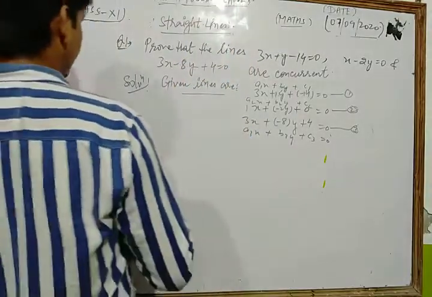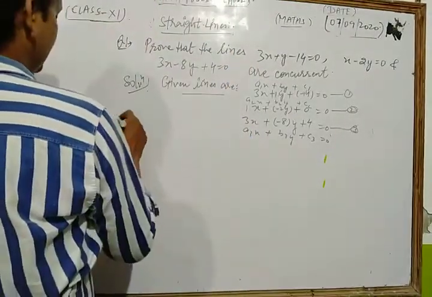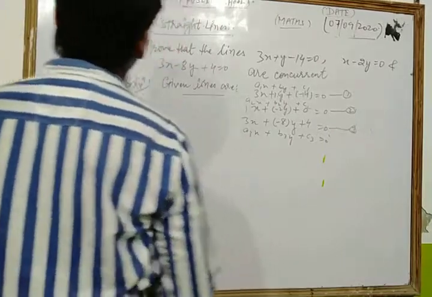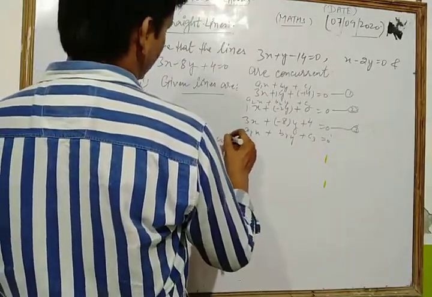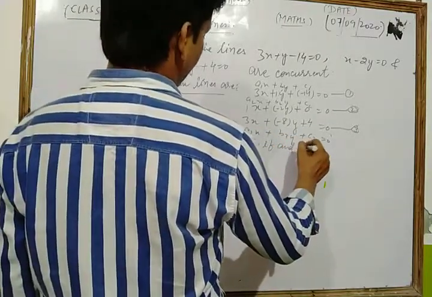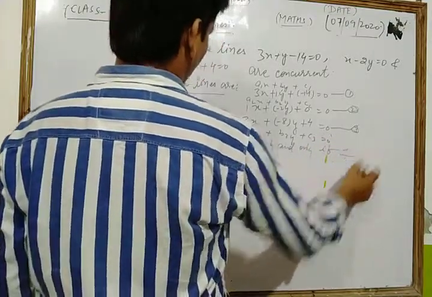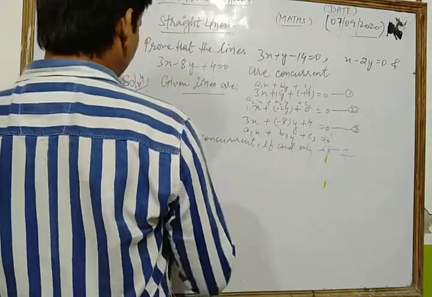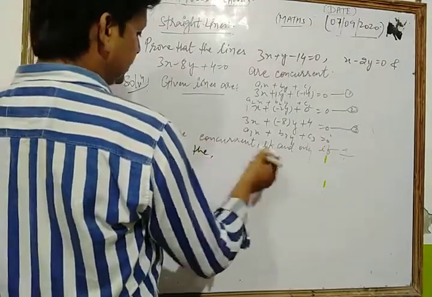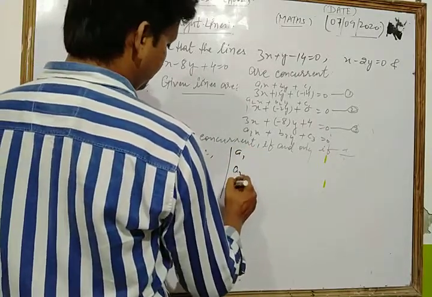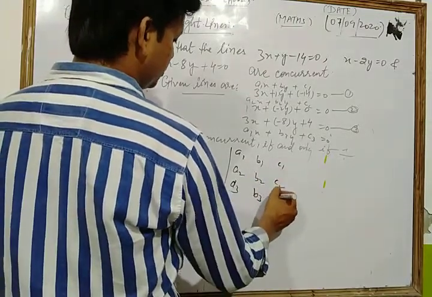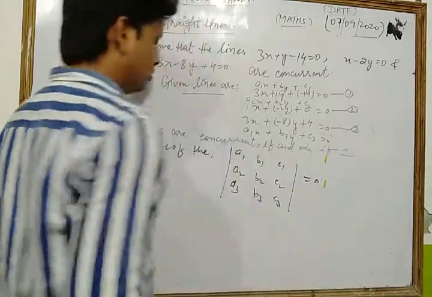Let's see. Dear students, these lines are concurrent if and only if the value of the determinant of a1, a2, a3, b1, b2, b3, c1, c2 and c3 is equal to 0.